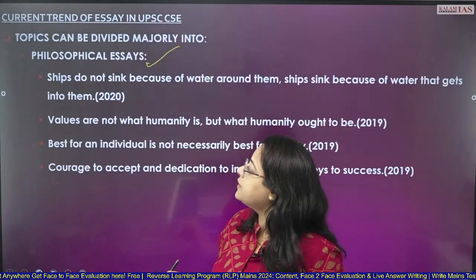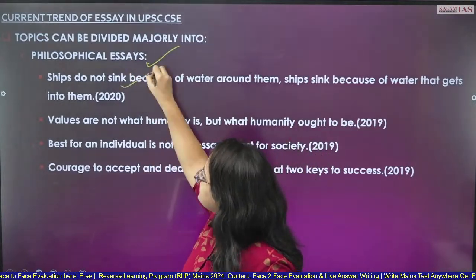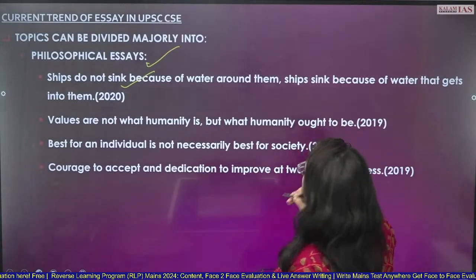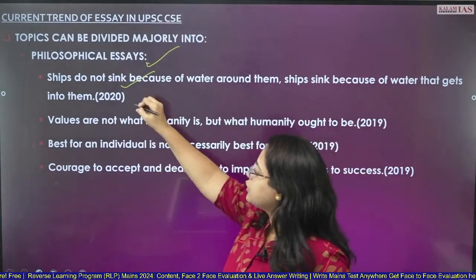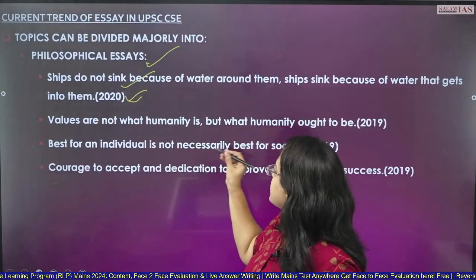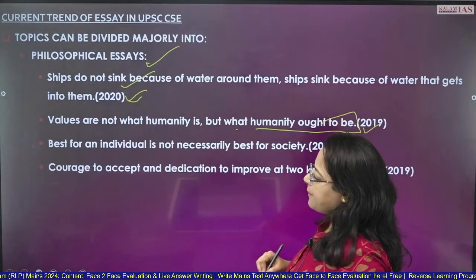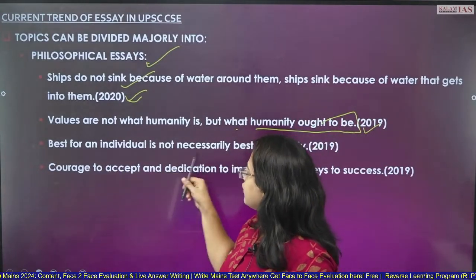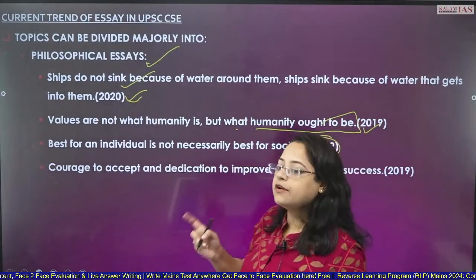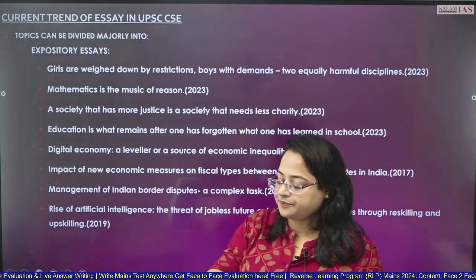This is the GS based topics. Okay, philosophical topics, as you know, they look like this. Ships do not sink because of the water around them. Ships sink because of the water that gets into them. 2020 topic, sorry: Values are not what humanity is, but what humanity ought to be. 2019 topic: Best for an individual is not necessarily best for society. 2019 topic. So these are the philosophical essays you are getting in the UPSC.